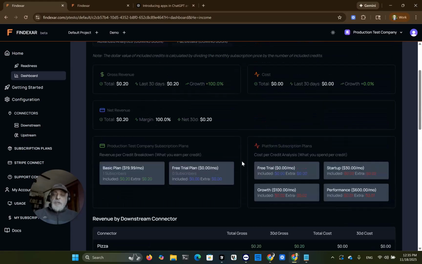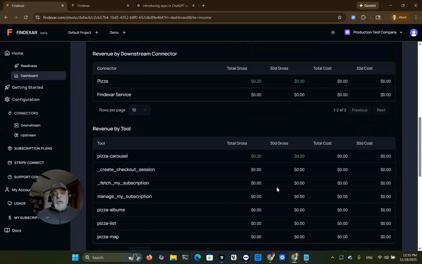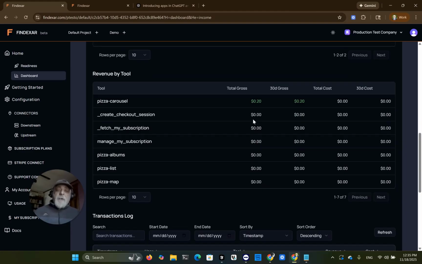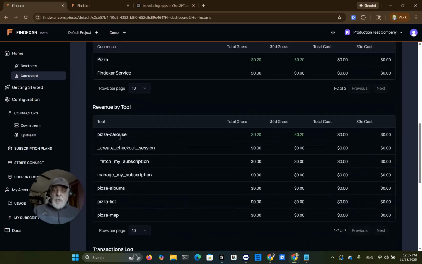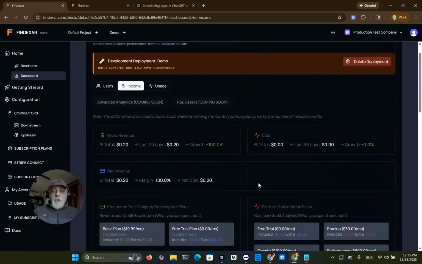So the way we're showing stuff here, and it's explained here, is that we are showing the cost of credits. There are included credits in the 1999 per month plan. They're not actual payments of 20 cents per call, because the user paid 20 bucks and that user got 100 credits. So we are allocating those credits here to show that this call has sort of an allocated revenue of 20 cents.